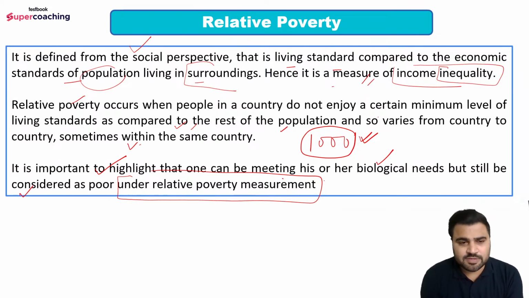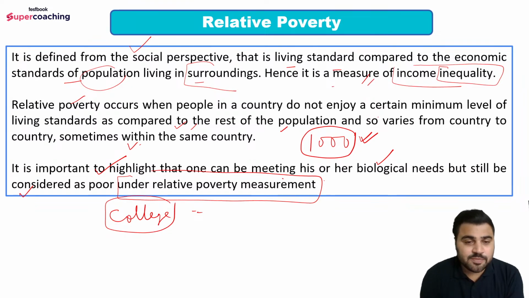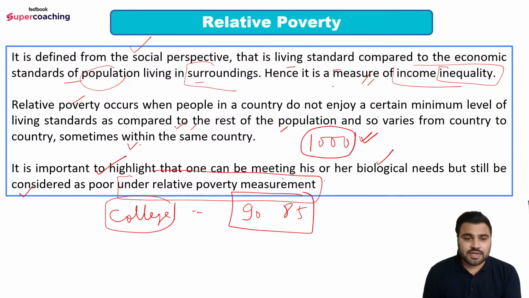For example, same example लेते हैं कॉलेज में, ठीक है, कॉलेज में आपके पेरेंट्स अक्सर बोलते होंगे कि शर्मा जी के बेटे के इतने मार्क्स आए हैं, शर्मा जी के बेटे के 90 मार्क्स आए हैं, आपके 70 क्यों आए हैं, उनके 85 आए हैं, आपके 60 क्यों आए, right? So this is basically a comparison here, right? So in the relative poverty concept there is a comparison, and that is why it is a measure of income inequality.